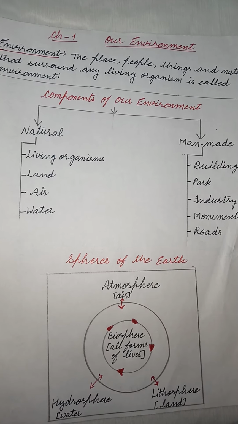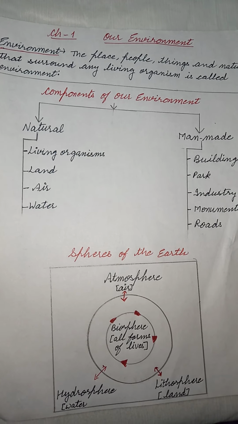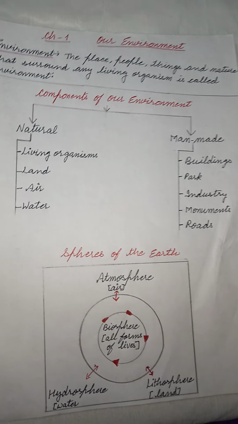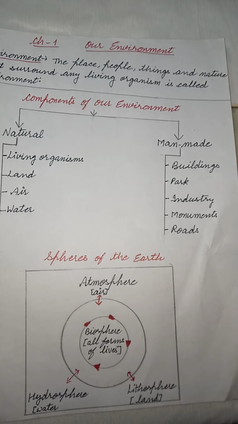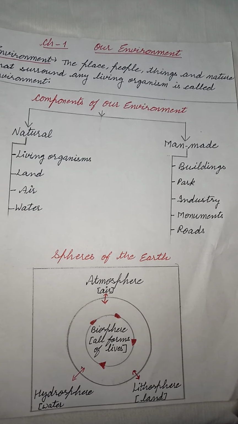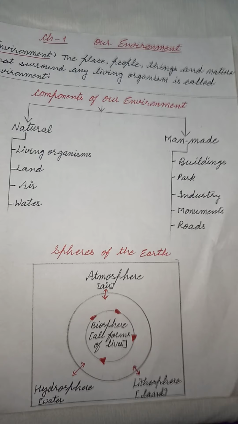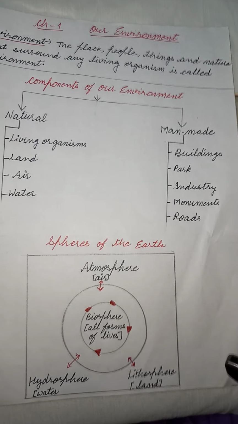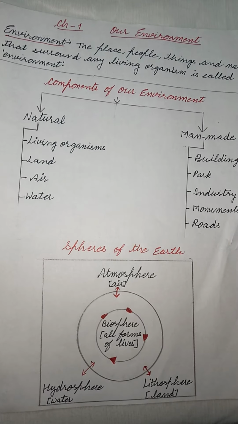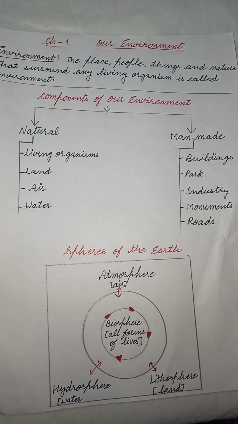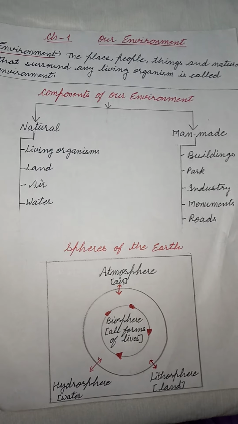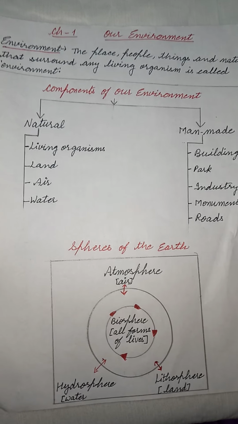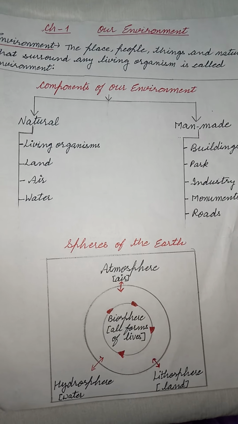Is it clear? We can say the environment is of two types, biotic environment and abiotic environment. The environment which includes the world of living organisms, or living things, is known as biotic environment. Human beings, plants, animals, insects, etc. come into biotic environment.